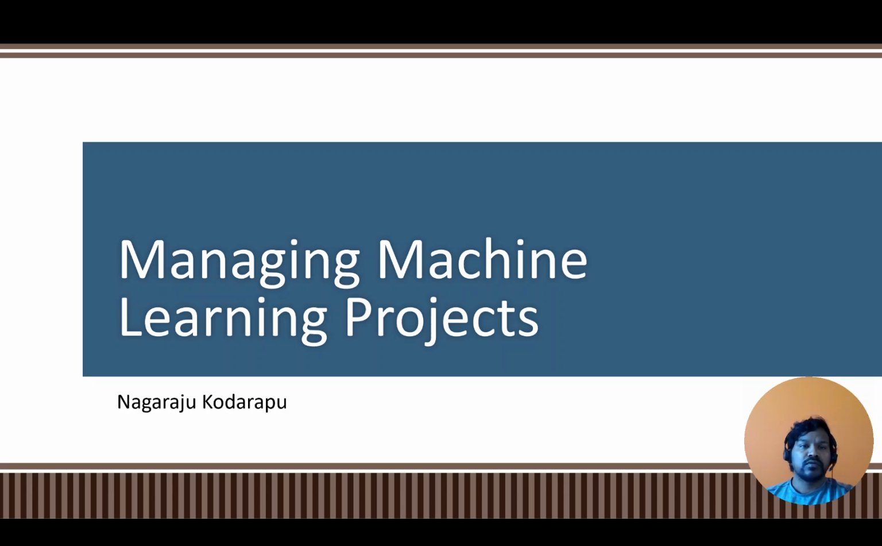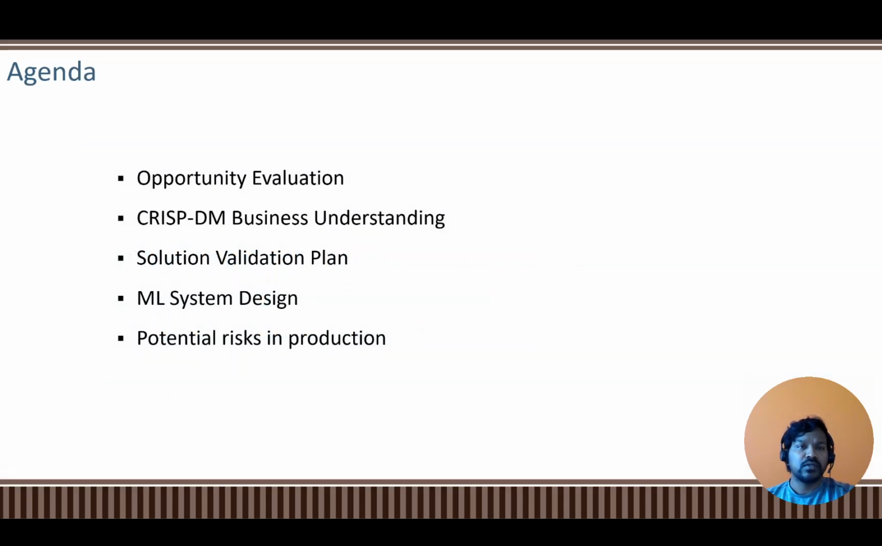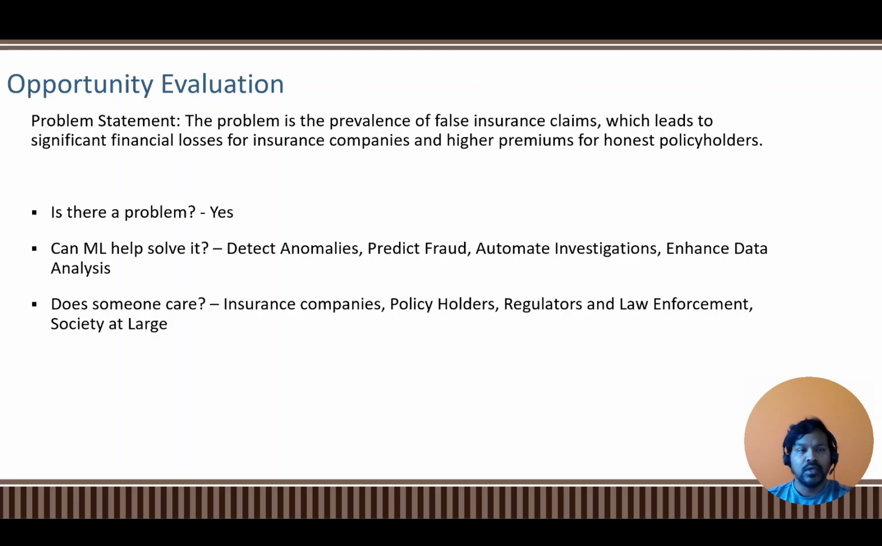So this would be my second project with this course, Managing Machine Learning Projects. So this would be my agenda: opportunity evaluation, CRISP-DM business understanding, solution validation plan, ML system design, and potential risk in production once we deploy this. So first slide talks about opportunity evaluation.